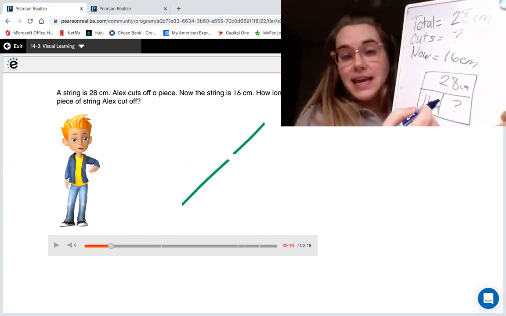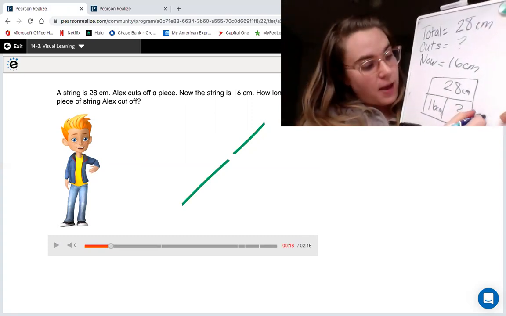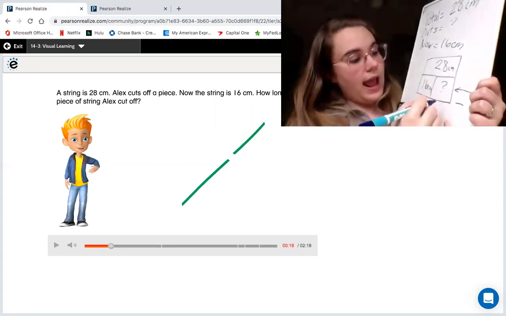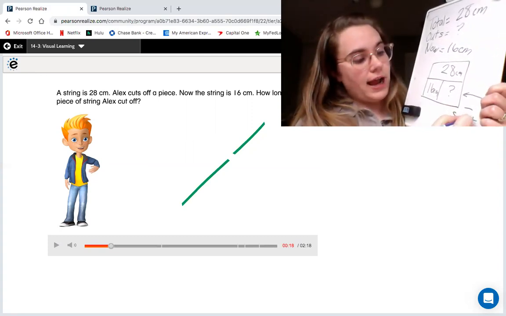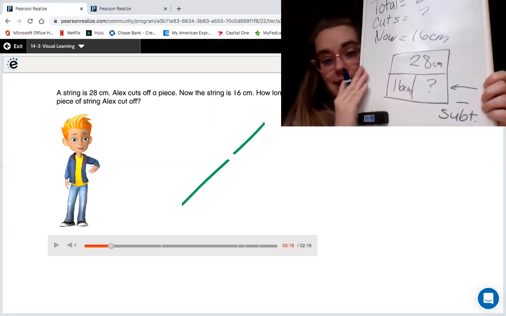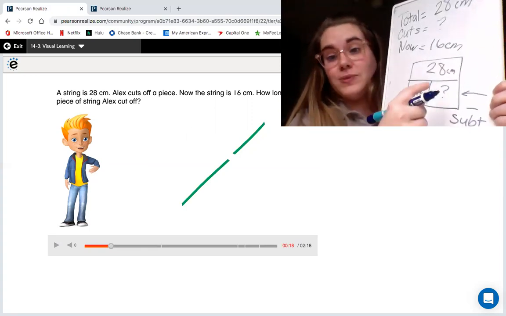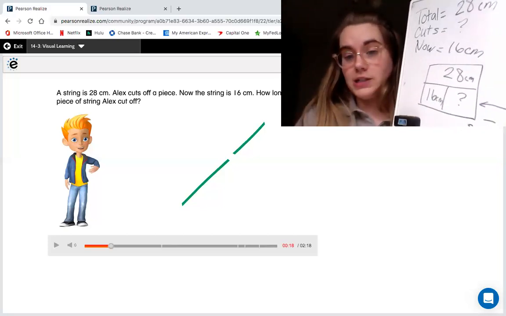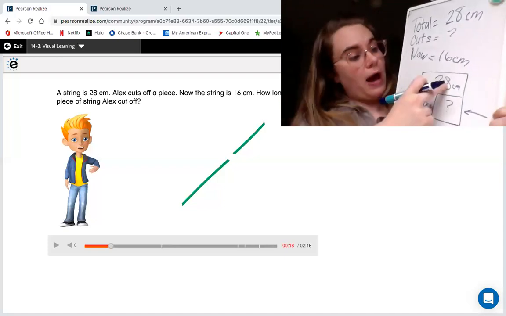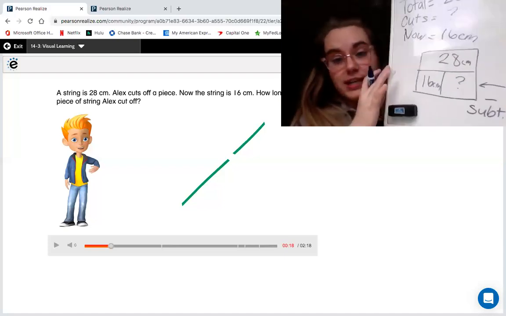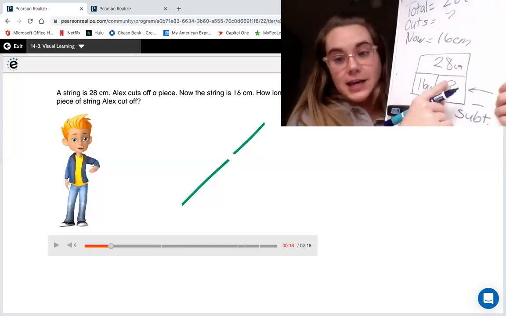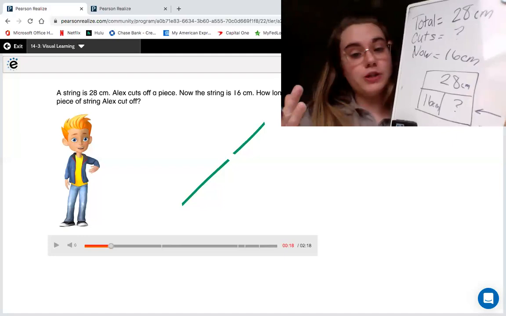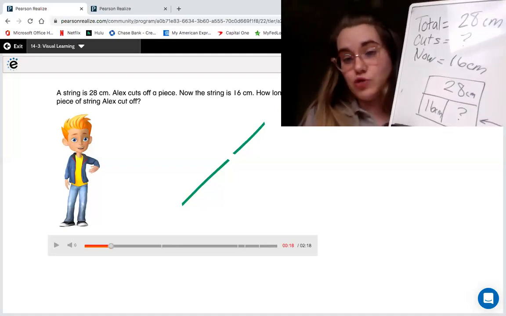Whenever I am missing a part, I need to subtract. If you are missing a part, you need to subtract. So what am I going to do? I am going to think about my fact family equations for subtracting. I'm missing a part, so I need to subtract. So what numbers do I know that I can subtract?